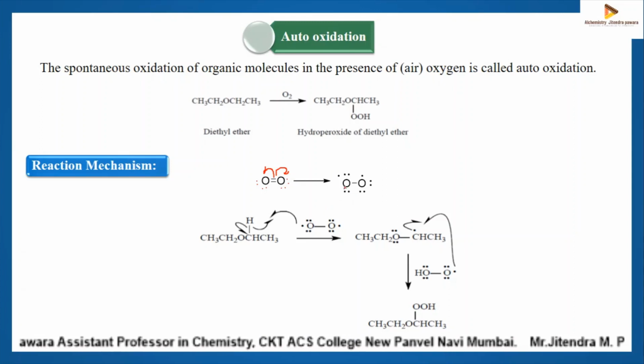Now each oxygen has 5 electrons, so these are oxygen radicals. Then this oxygen radical reacts with diethyl ether. The oxygen radical abstracts hydrogen, converts to hydroperoxide radical, and generates a carbon-centered radical. Then these two radicals combine and you will get ether hydroperoxide.